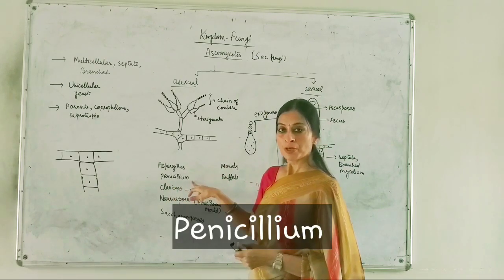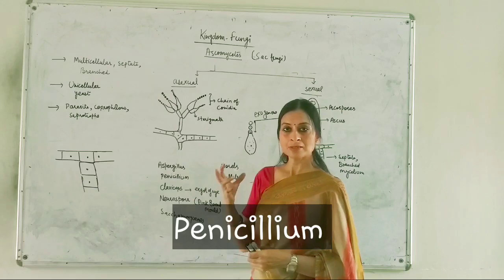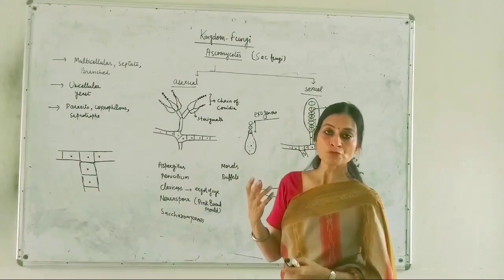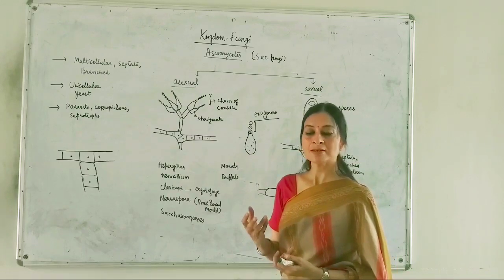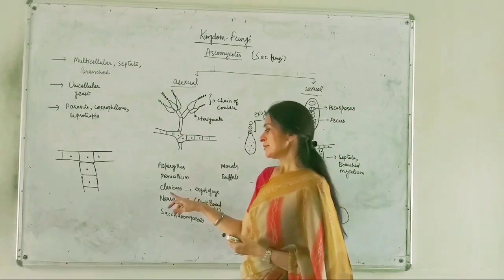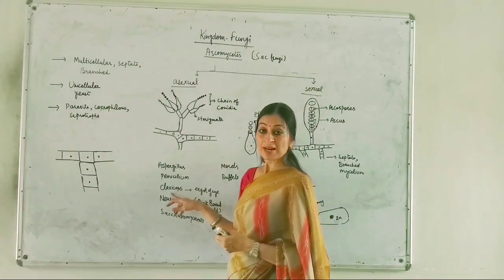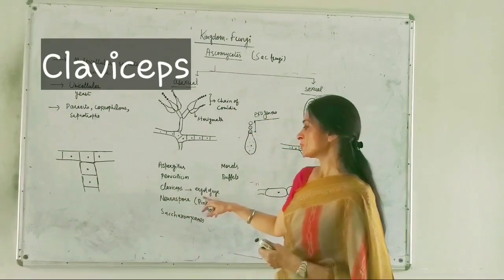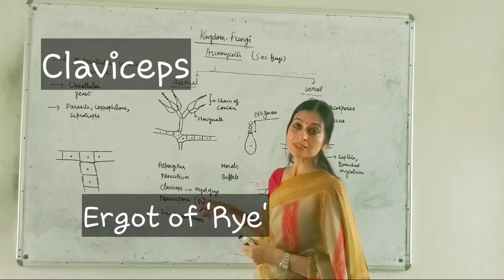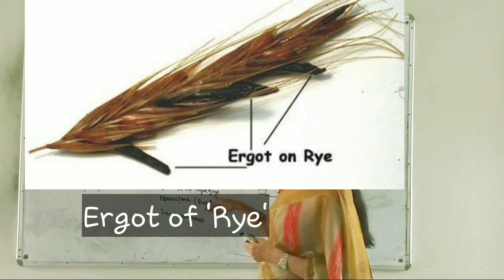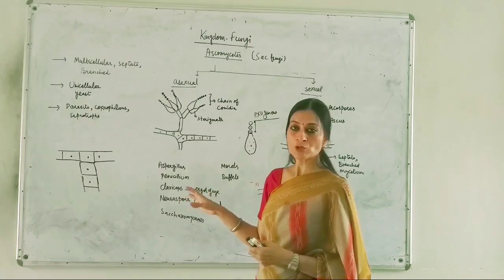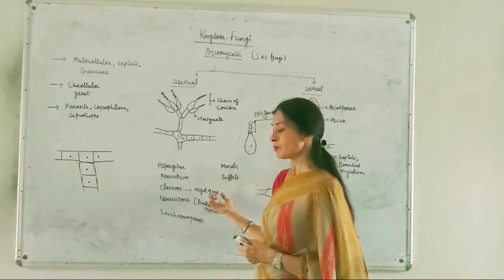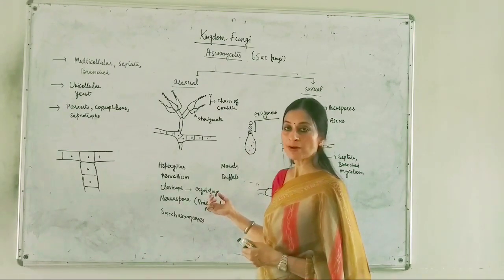Penicillium, as I have told you, is the fungus from which we obtain a very special chemical, penicillin, the antibiotic. Then there is another fungus, Claviceps. This Claviceps is a parasitic fungus which is responsible for the disease ergot of rye.